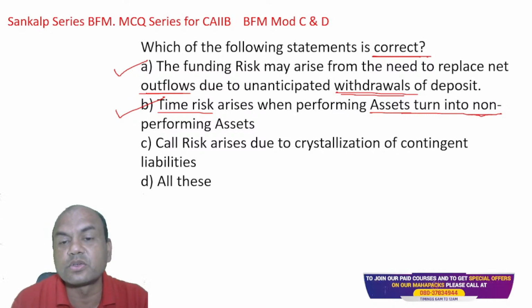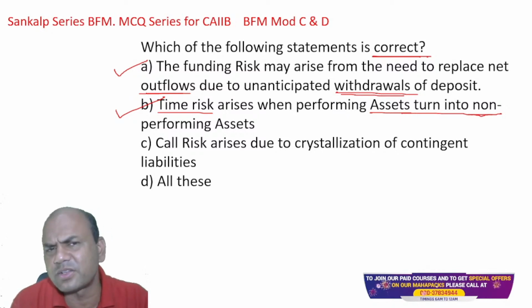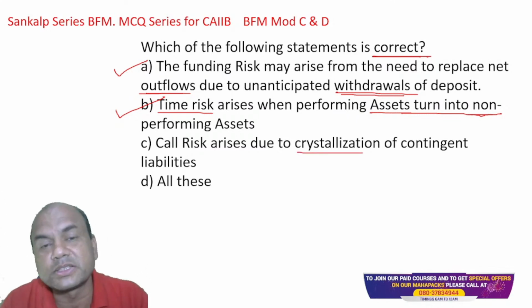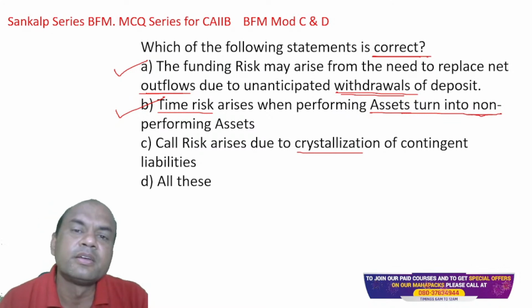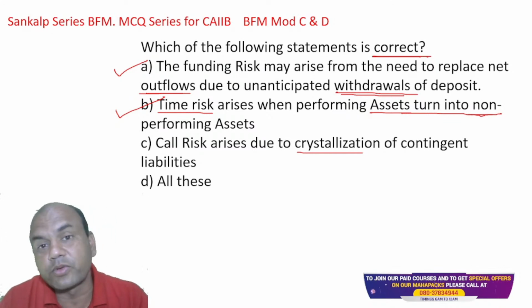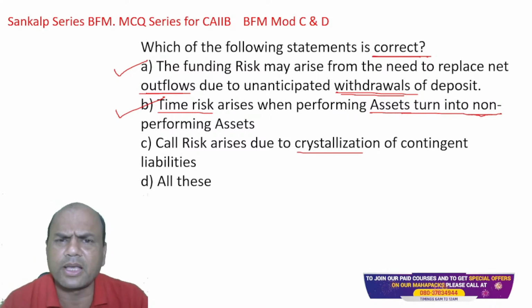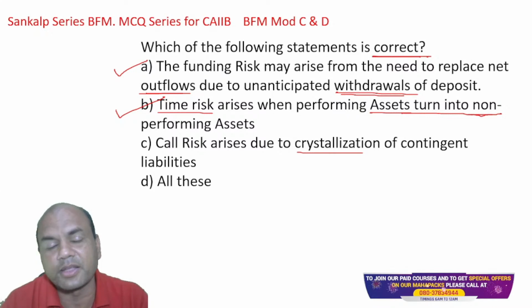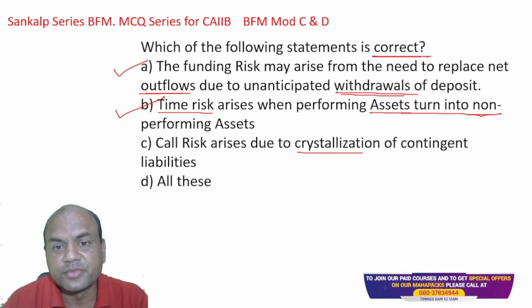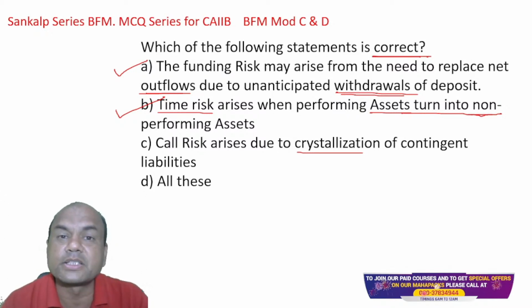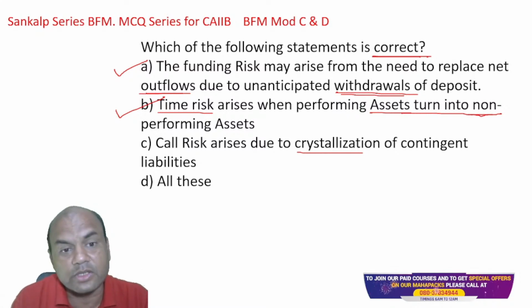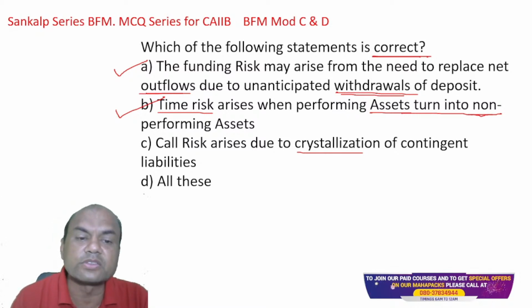Call risk arises due to crystallization of contingent liability. Just now we saw, crystallization of contingent liability means if I give the guarantee on behalf of somebody and that person does not perform, then I'll have to pay for the losses of that third party, isn't it? When I have to pay for this, it is called crystallization, and this is known as call risk. So the third is also true. So the answer is all of these.